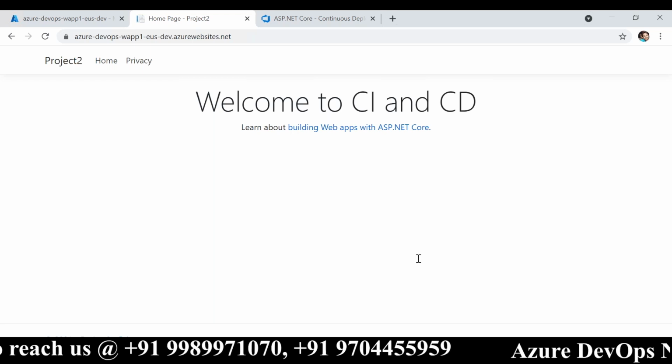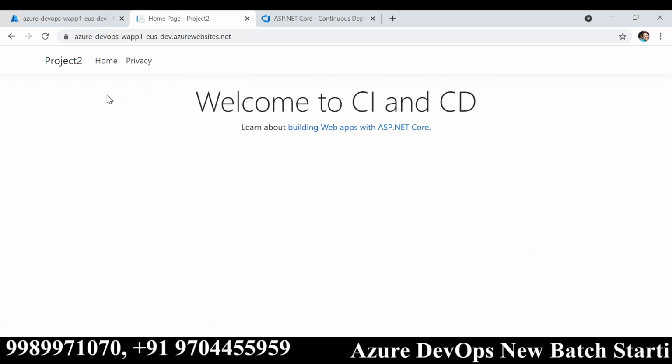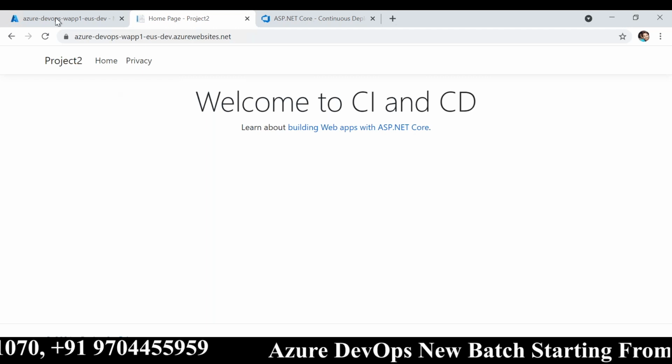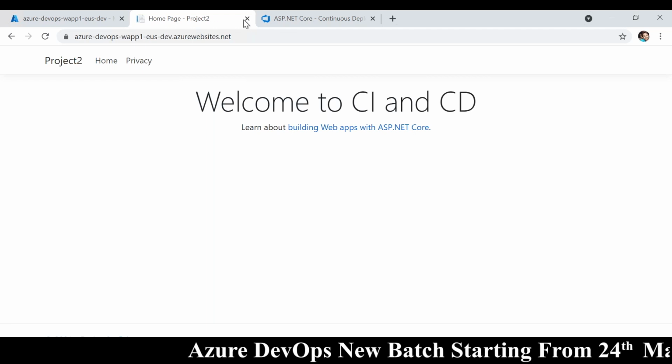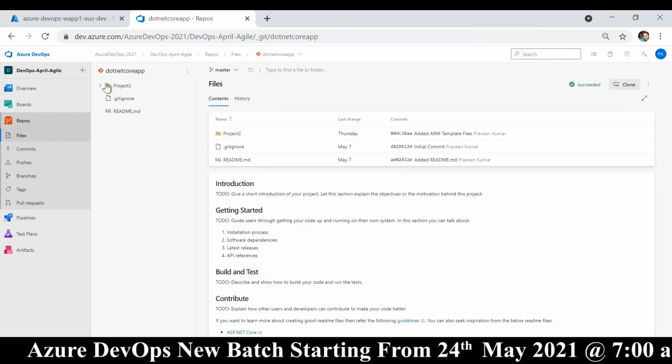So Kumar is asking, would this course include GitHub development as well, like configuration, setup, everything, right? Of course, yes. It's not GitHub, but it will be Git. If you look at this, this is a repository, right? This is a Git repository.